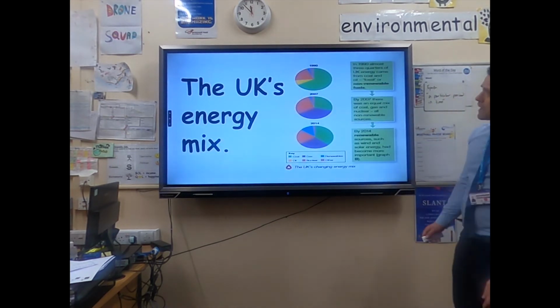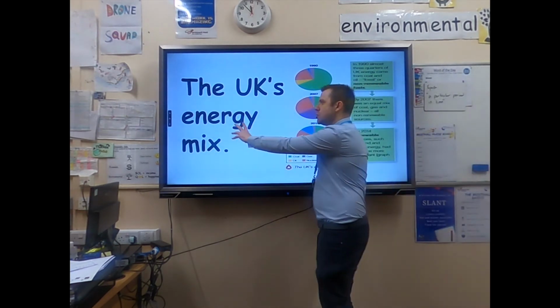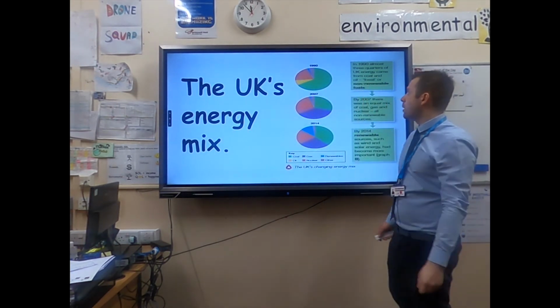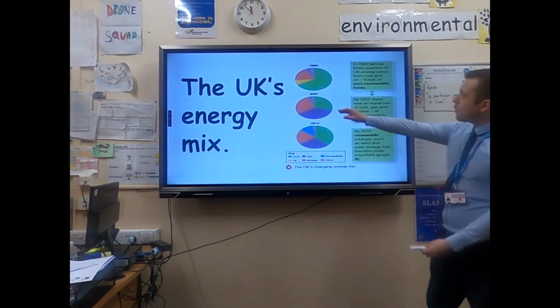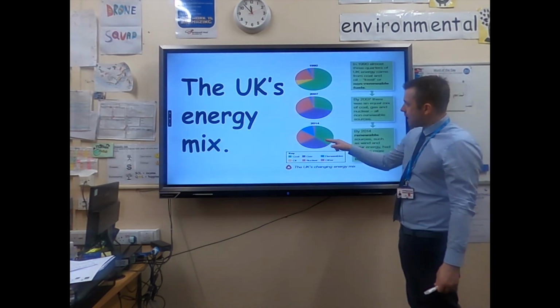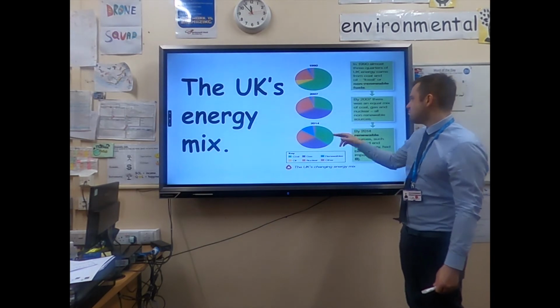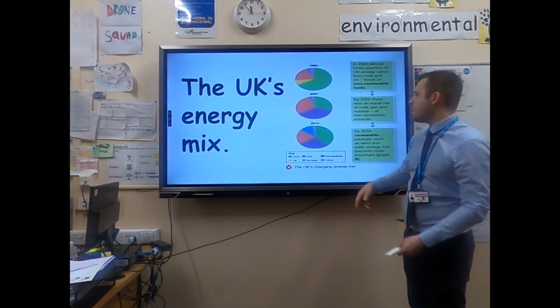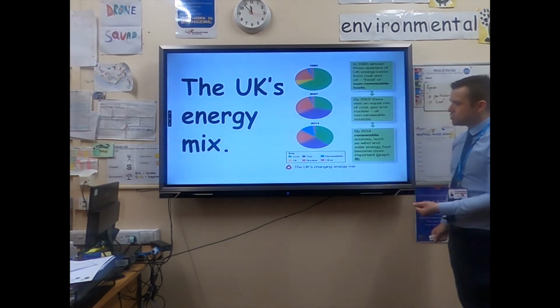If we look at the UK's energy mix, which is the range and proportion of energy used by a country, we can see that coal used to account for nearly 75%, and now it accounts for about 35%, a big reduction there.